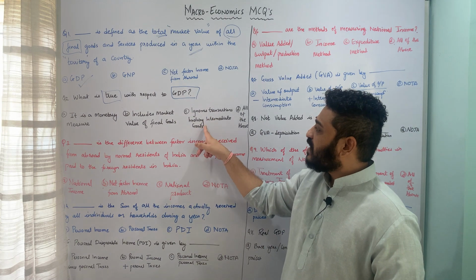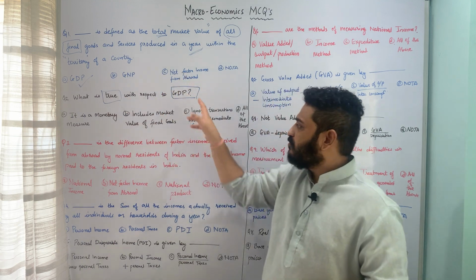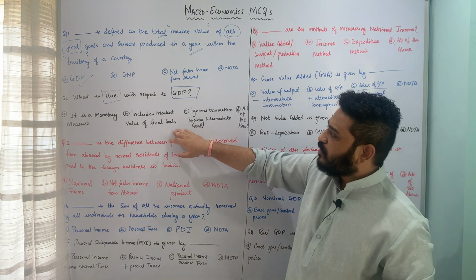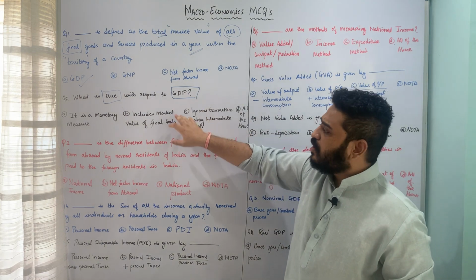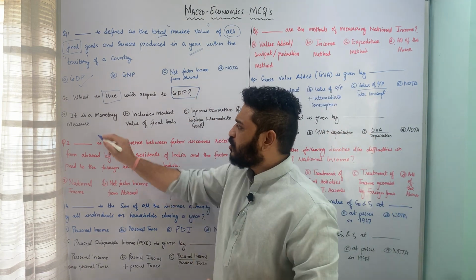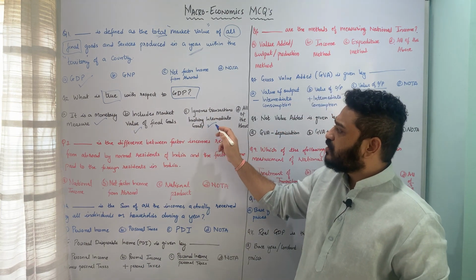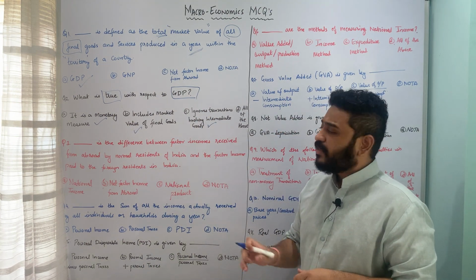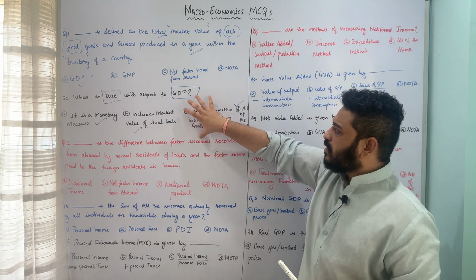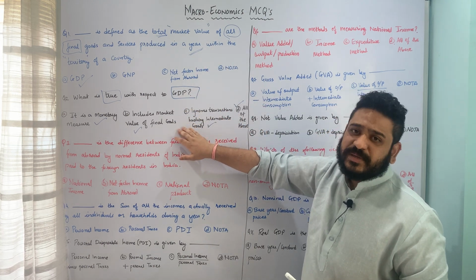It ignores the transactions involving intermediate goods. Since I am looking at the final value of goods and services, therefore ignoring the transactions involving intermediate goods, and all of the above. So here when we look at gross domestic product, all these three things are true with respect to GDP. That means it is a monetary measure of final goods and services, and it also ignores the transactions of intermediate goods, and therefore option D, all of the above, is the correct answer to this question. I hope the concept of GDP and what is true with respect to GDP is pretty much